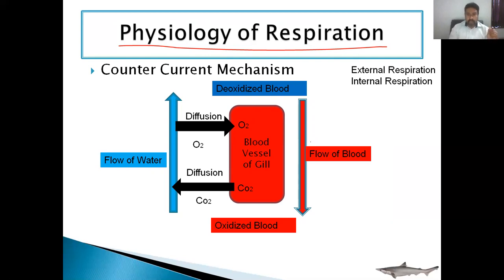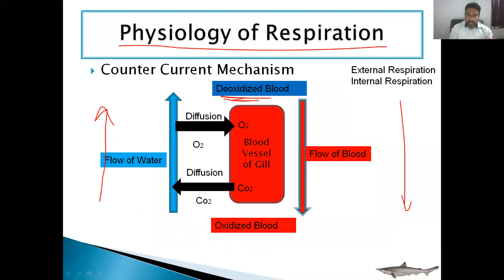Okay, and this is the direction of the flow of the blood, and this is the direction of the flow of the water from inside to outside. The flow of water is from inside to outside. Now, the blood which is coming in means the blood supplied to the gills by the afferent vessels and collected from the efferent vessels. The blood supplied to the gills is the deoxygenated blood.